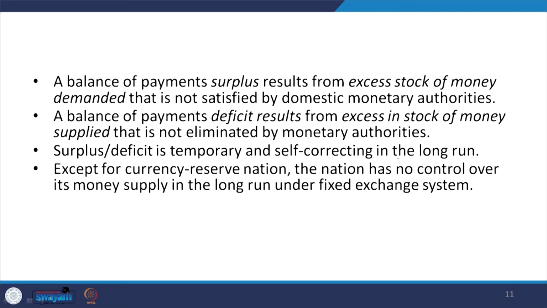This has to be marked correctly, that in the long run it will be self-correcting, but in the short run, because of the pegged or fixed exchange rate regime, it is not going to be corrected, rather it will be shown as a deficit or surplus in the balance of payment.